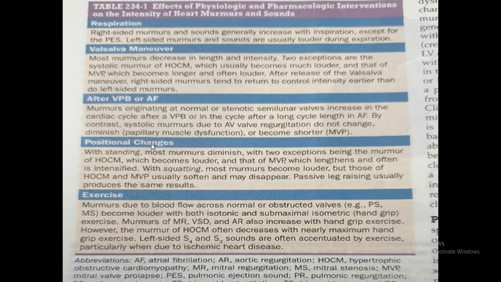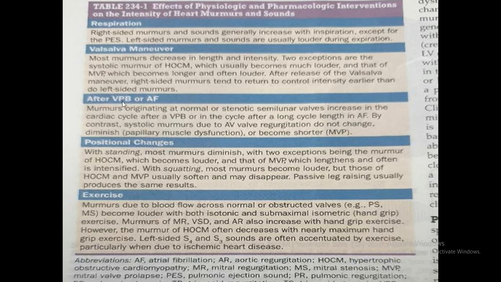And with the position of standing, all murmurs decrease. Only two murmurs increase. So if you are diagnosing MVP or hypertrophic obstructive cardiomyopathy, these two murmurs increase. With this, you can make the distinction. That's why it is called dynamic auscultation.